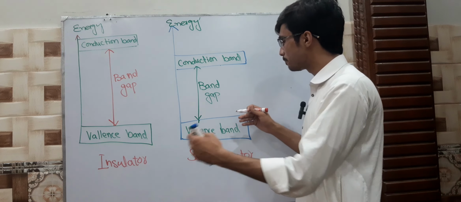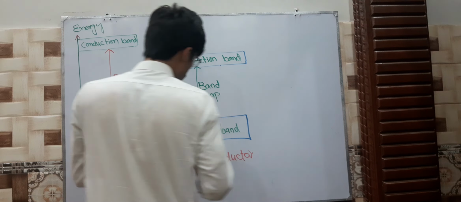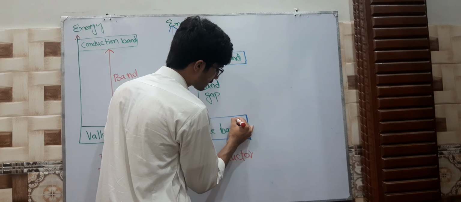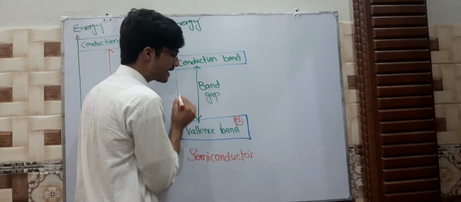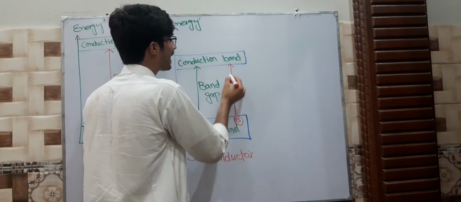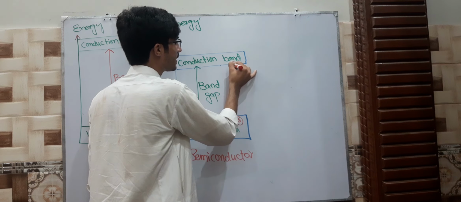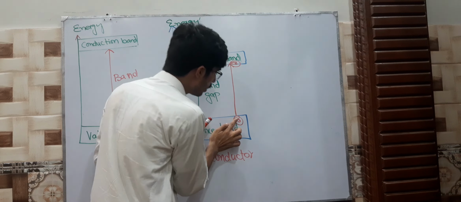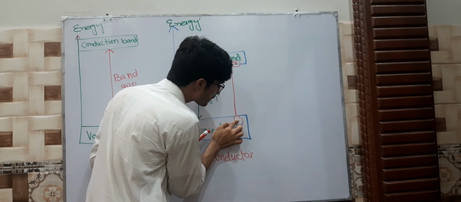Let's suppose here is an electron. It moves from the valence band to the conduction band. So the electron moves from here, and here it creates an empty hole.